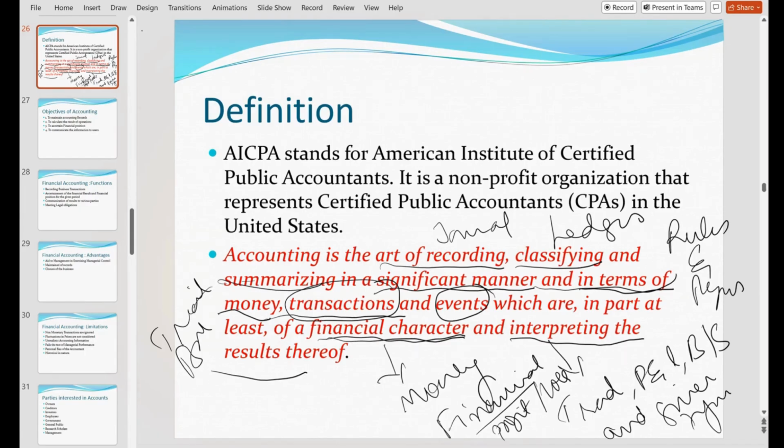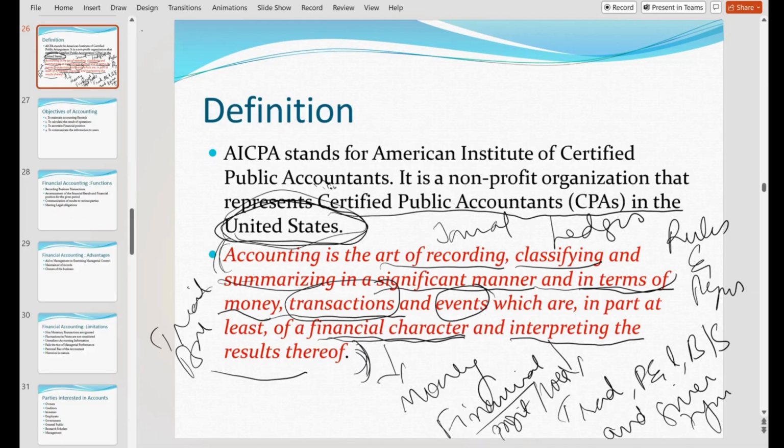And who has given this definition? The Certified Public Accountants in the United States. So the highest body in the world has given this definition. In the exam, if they ask you to explain accountancy, you have to write this exact definition.